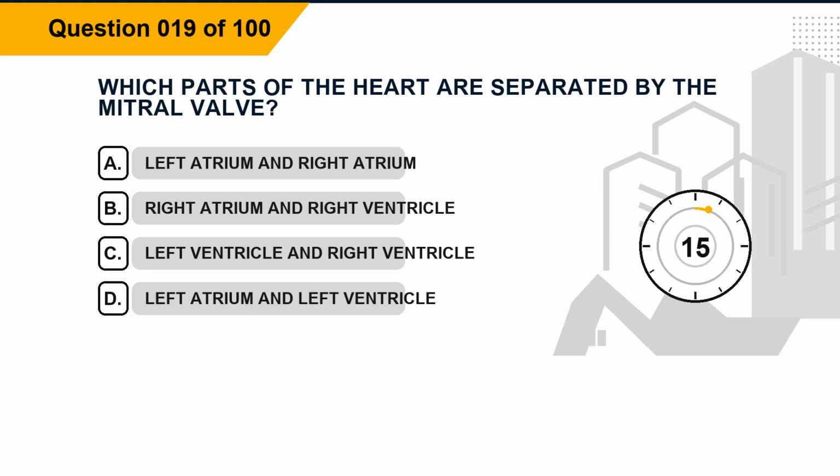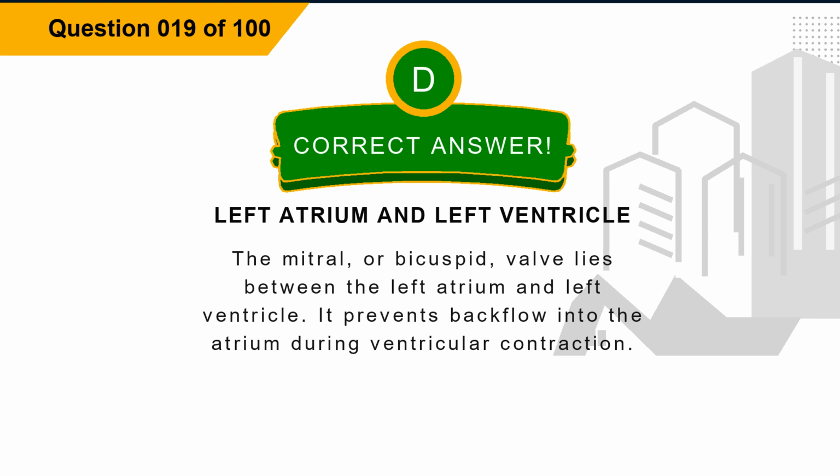Question 19. Which parts of the heart are separated by the mitral valve? Option A, left atrium and right atrium. Option B, right atrium and right ventricle. Option C, left ventricle and right ventricle. Option D, left atrium and left ventricle. The correct answer is option D, left atrium and left ventricle. Explanation: the mitral, or bicuspid, valve lies between the left atrium and left ventricle. It prevents backflow into the atrium during ventricular contraction.